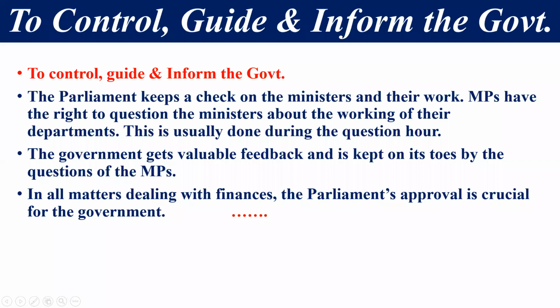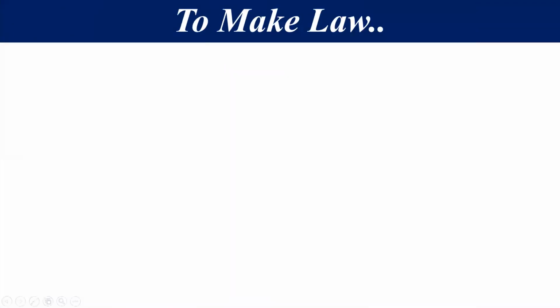In all matters dealing with finance, the parliament's approval is crucial for the government. It means whatever is decided, whatever plan is going to be implemented, everything must be approved in the parliament. So parliament plays an important role in all these things, right? So this is the most important function of the parliament, that it controls, guides, and informs the government, right?